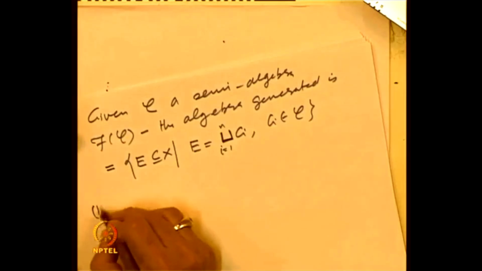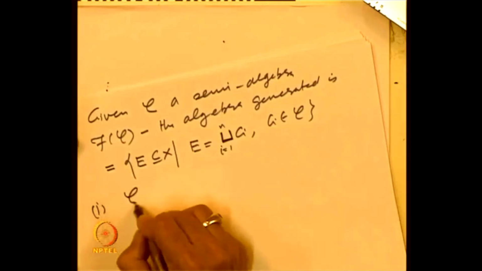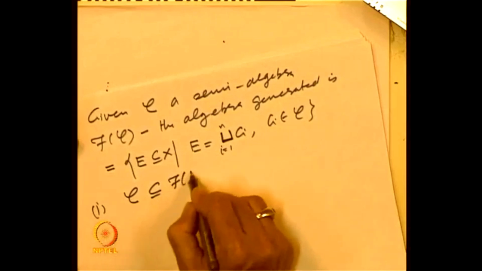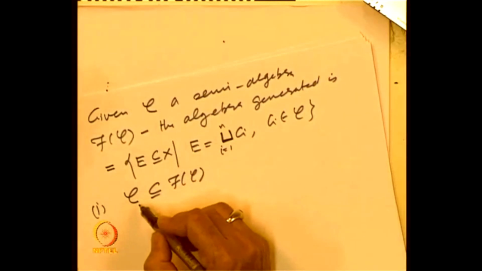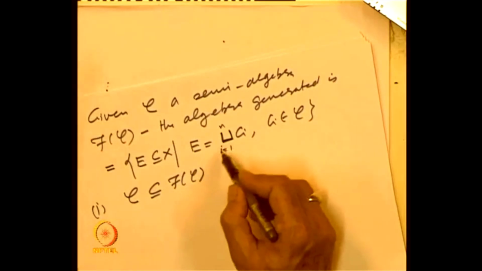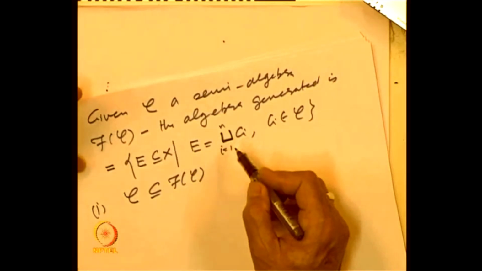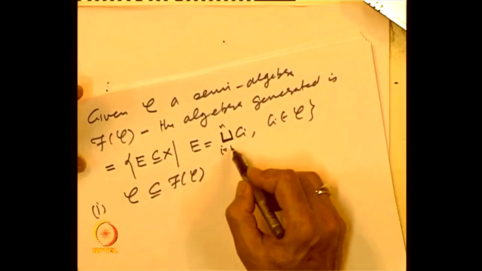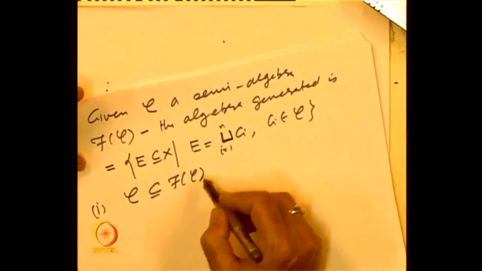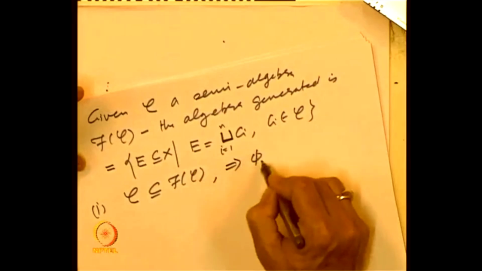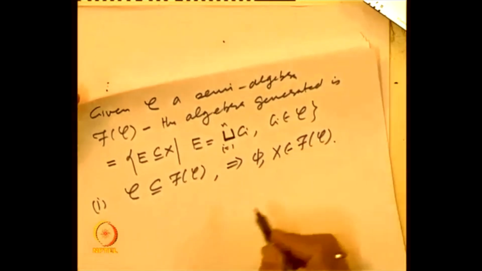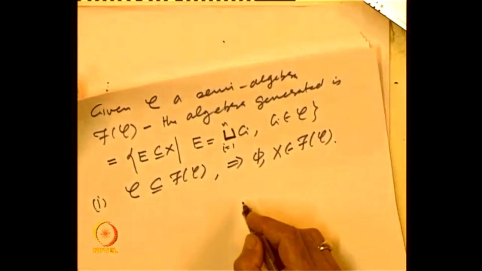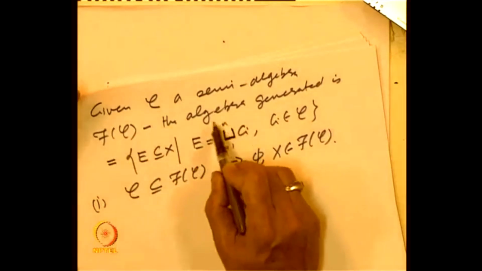So, let us observe first a few things. First of all, C is a subset of f of C. That should be obvious because every set in C is a union of itself, a single set. So, E has a representation as a union of itself, so only one set is involved. And that implies that the empty set and the whole space belong to f of C. So, as a consequence, it implies the first property required for f of C to be an algebra, and generated, we will see it later.